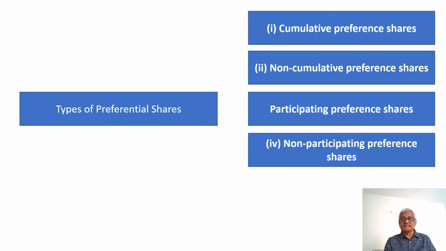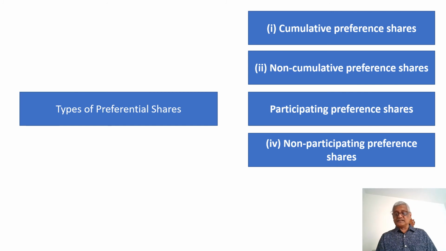Participating preference shares means the shareholders are entitled to receive a fixed rate of dividend on their shares as well as the dividend payable to equity holders. That is, participating preference share holders get both types of dividend, what is to be paid to the preference shareholders and what is paid to the equity shareholders. Whereas it is the opposite with non-participating preference shares, which are entitled only to the fixed rate of dividend.